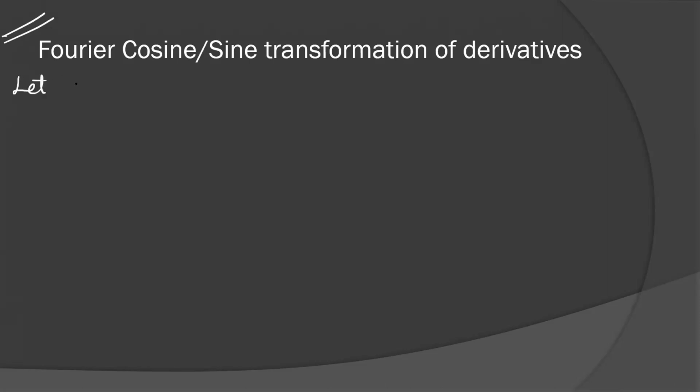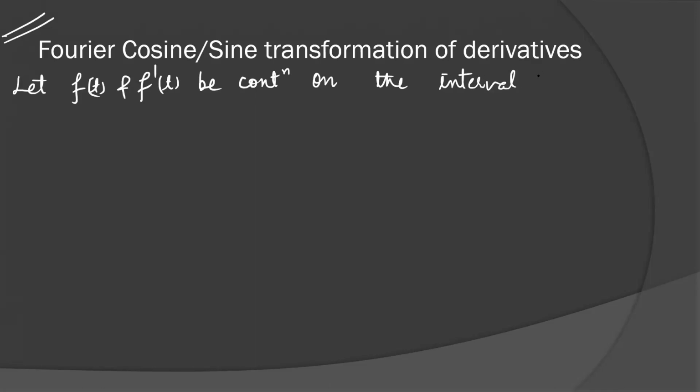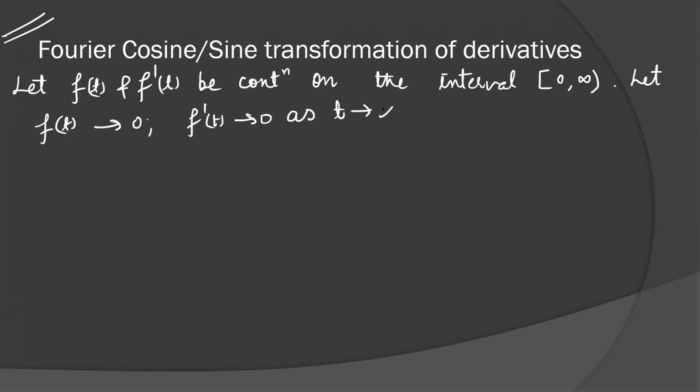So let f(t) and f'(t) be continuous. f'(t) means the first derivative, on the interval 0 to infinity. Let f(t) and its first derivative vanish as t tends to infinity.